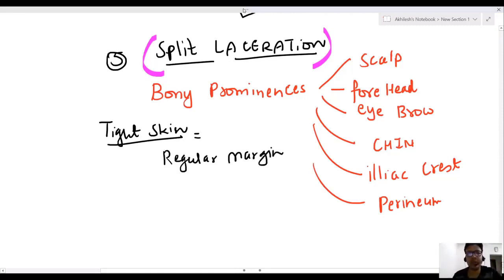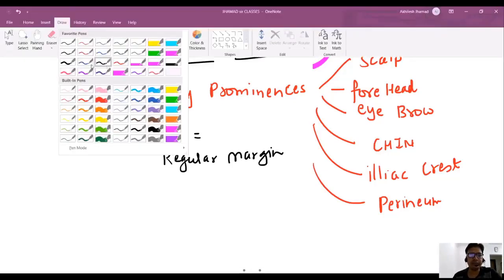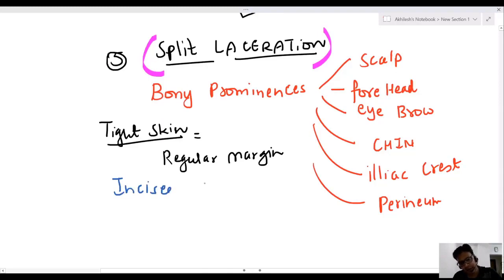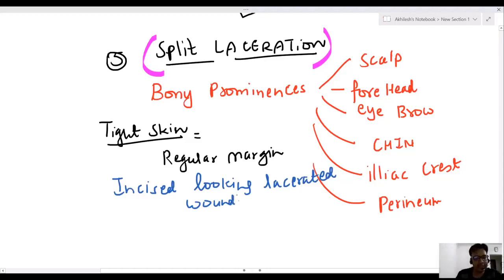Dr. Saab, I have already told you, regular clean cut margins are seen in incised wound. So these are known as incised looking lacerated wound, because of regular margin, because skin is minimum, because these are seen on bony prominence. So heavy blunt force on bony prominences is split laceration.